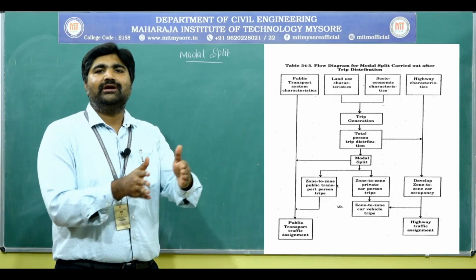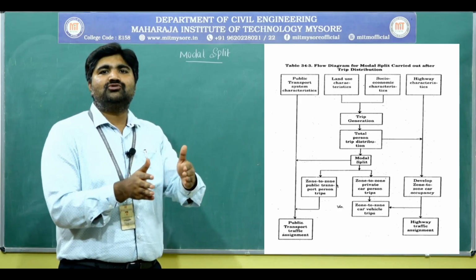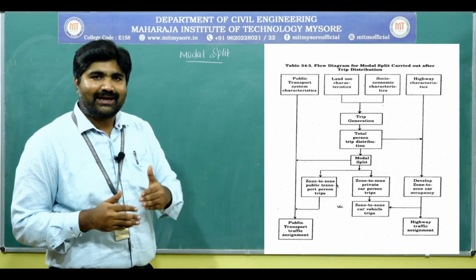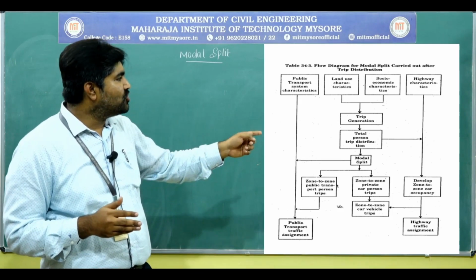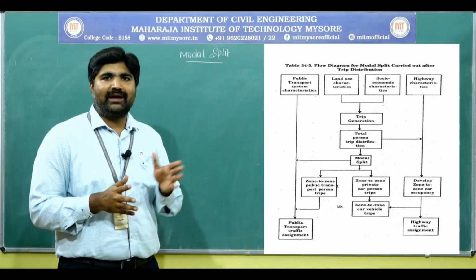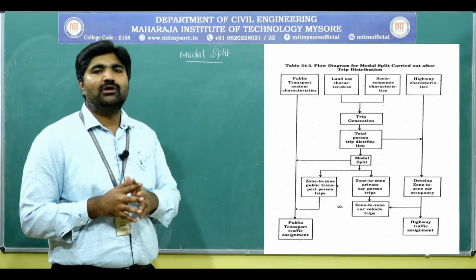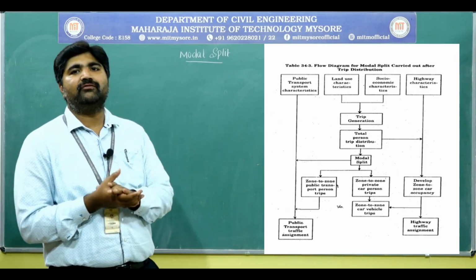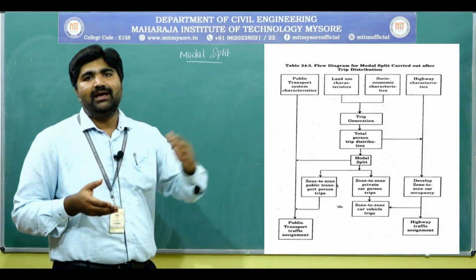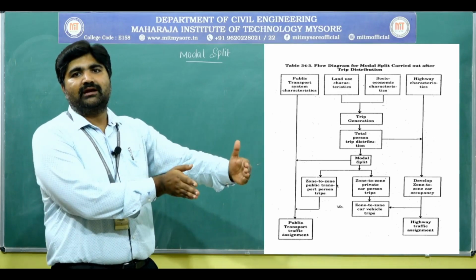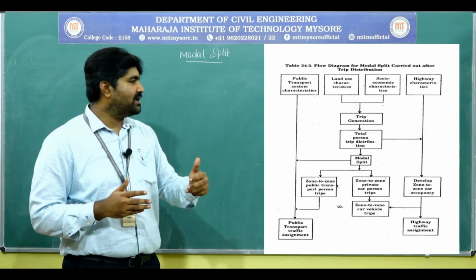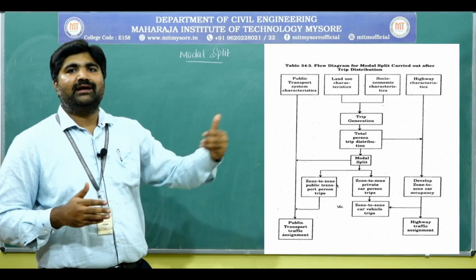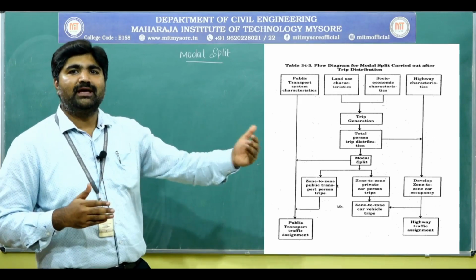In this, we are going to deduct or subtract the zone to zone public transport travelers trips. By deducting that, we are going to get zone to zone private car trips. Then for each mode, separate traffic assignment will be done, means separate route will be assigned for both. For public transport, a separate route will be assigned. Similarly for private vehicle, a separate network, means separate traffic assignment, separate route will be assigned.